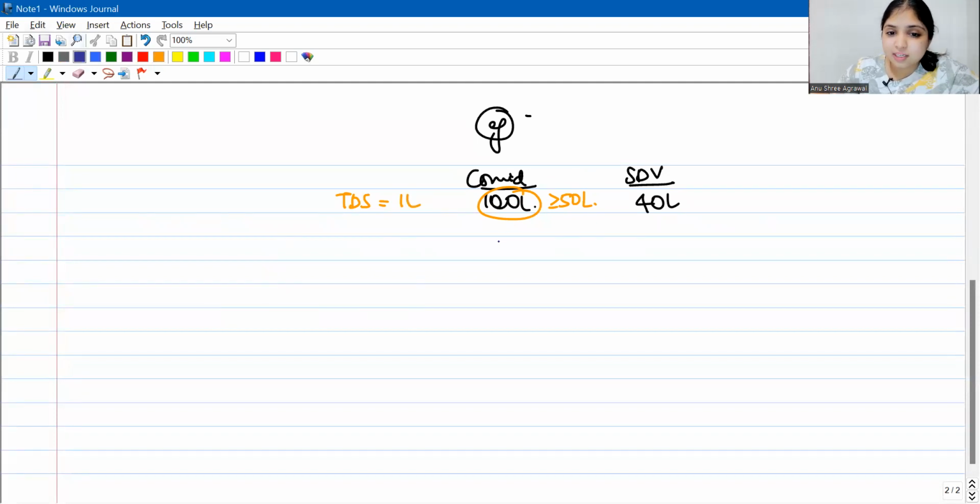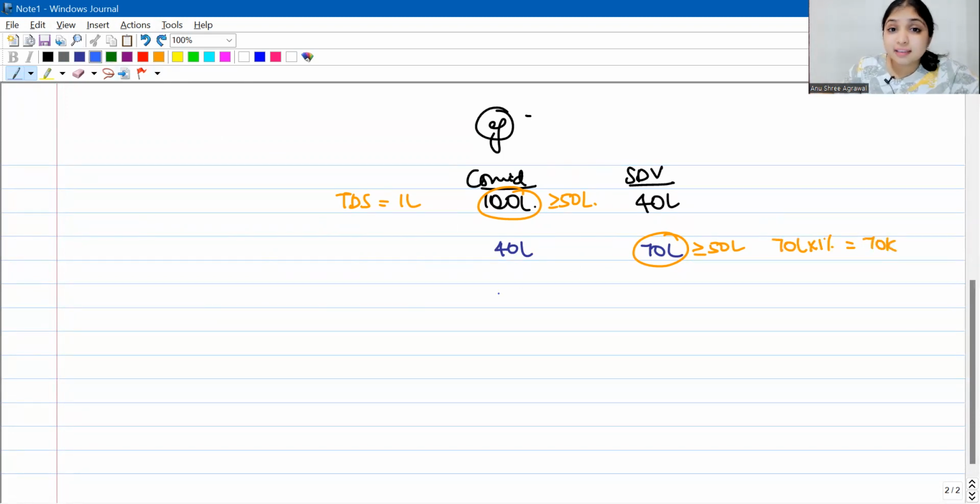Now let us say the consideration is 40 lakhs and SDV is 70 lakhs. So whichever is higher, 70 lakhs is higher, and this 70 lakh is at least 50 lakhs. So you will see, whichever is higher, that higher number you will compare with 50 lakhs. Whichever is higher is 70 lakhs, that is at least 50 lakhs. So 70 lakhs into 1%, which is going to be 70,000, that's going to be our TDS.